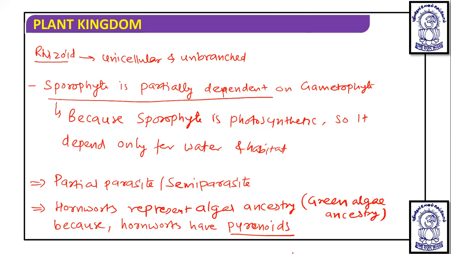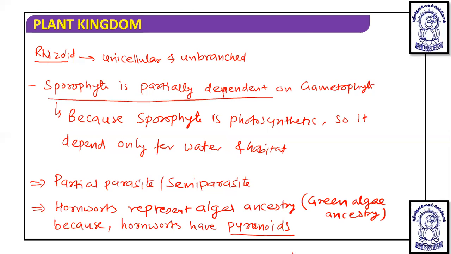And we have studied in green algae also, there is a presence of pyrenoids. And in hornworts also there is a presence of pyrenoids. So if we link this, then we come to know that the ancestors of hornworts are nothing but green algae. Okay, so this is all the important information with respect to Anthocerotopsida or hornworts.